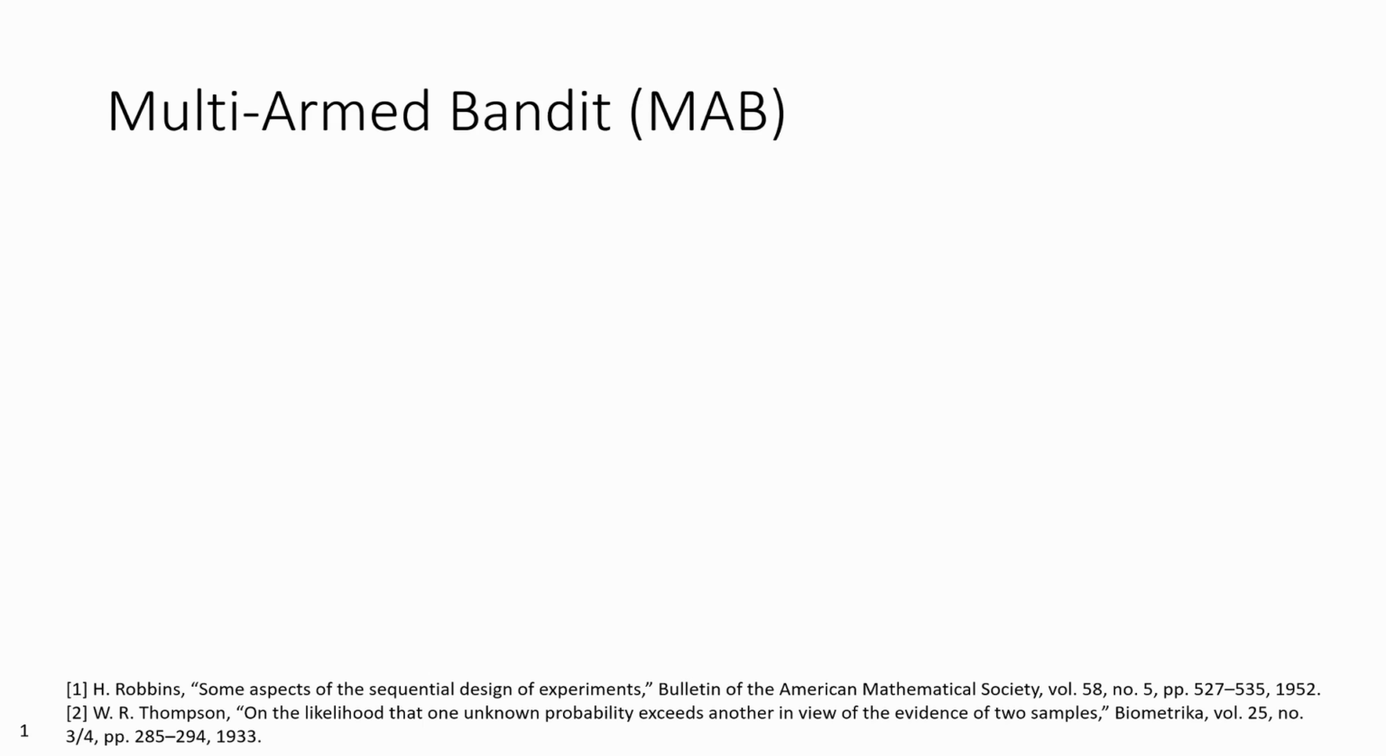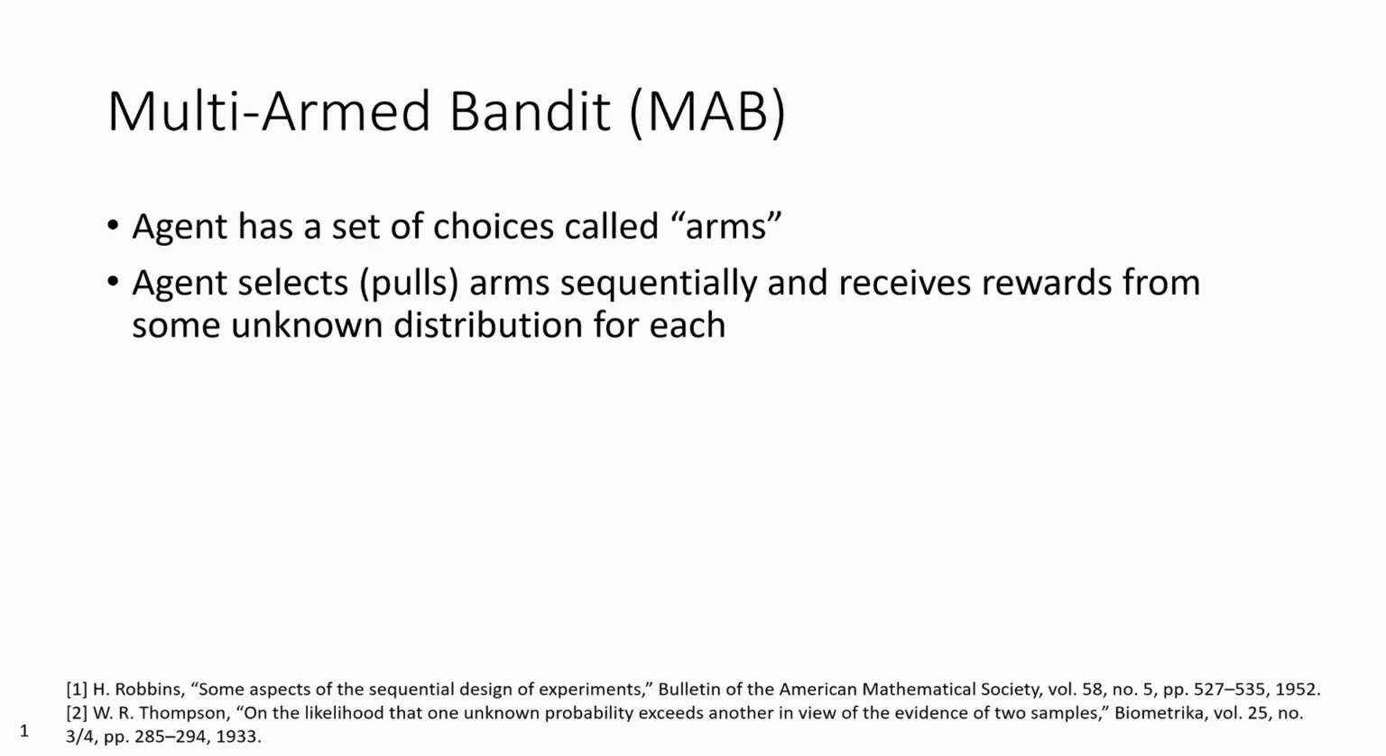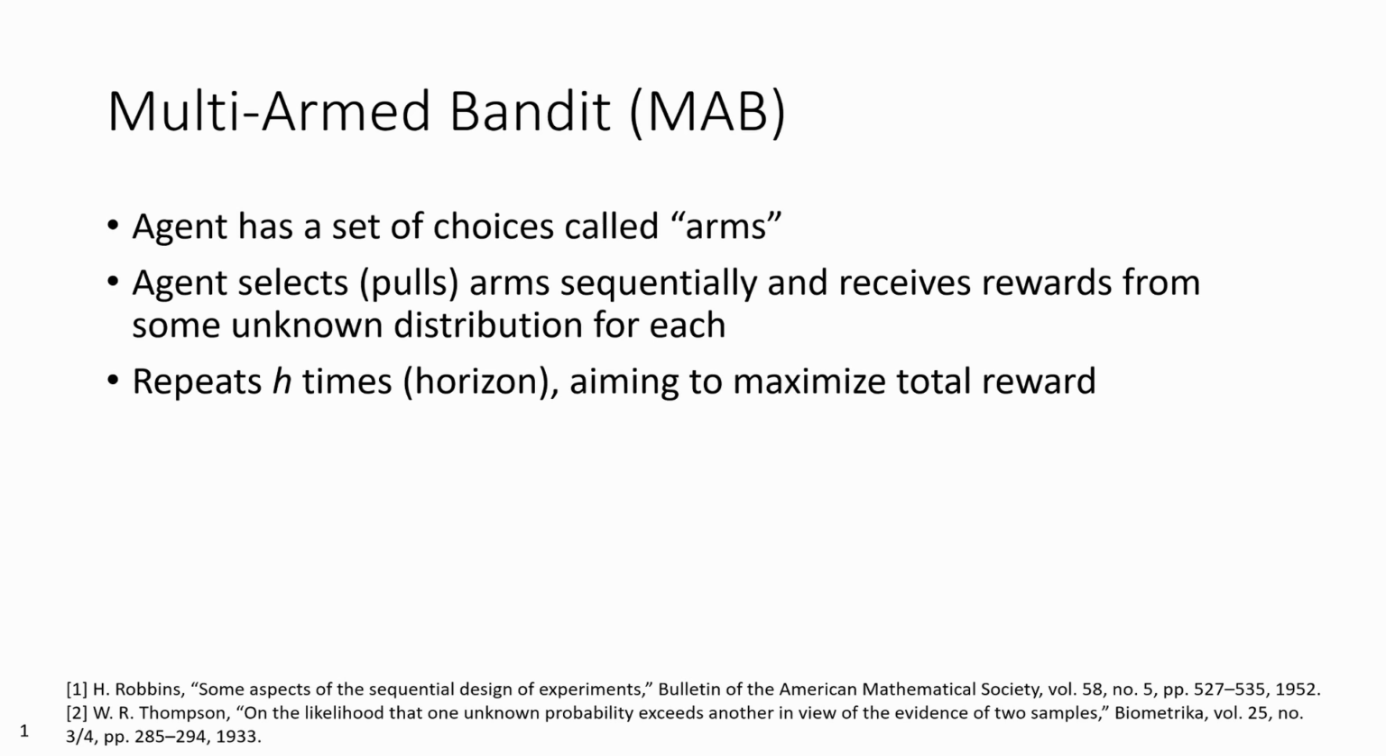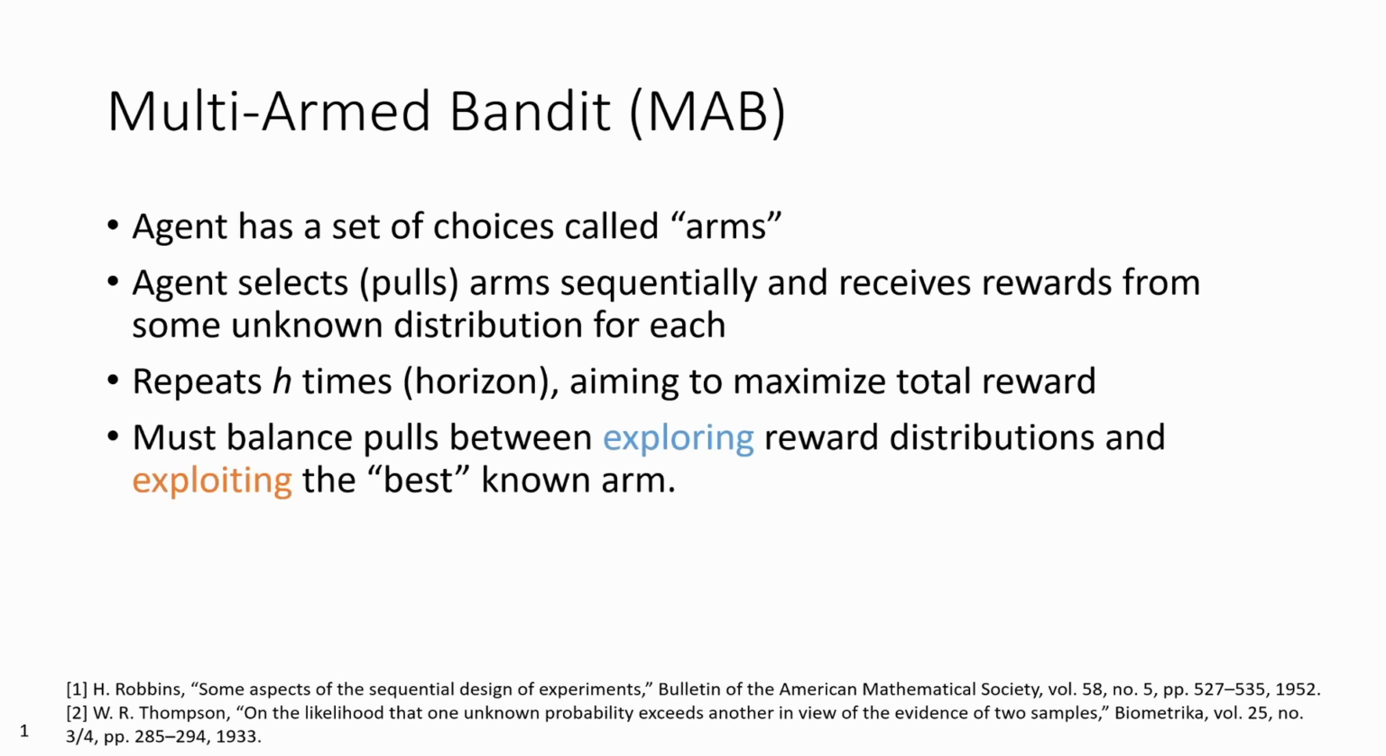An MAB problem is a type of sequential decision problem where an agent is faced with many potential choices, which we call arms, and it has to repeatedly select or pull from these arms, yielding some reward from an underlying and unknown distribution. The agent wants to maximize its total reward across all pulls over the length of its horizon, and for each pull, the agent has to choose between exploring the arms to get a better sense of their reward potential and exploiting the arm that it currently thinks is best.